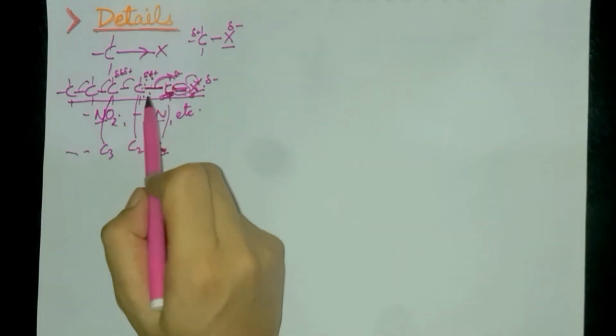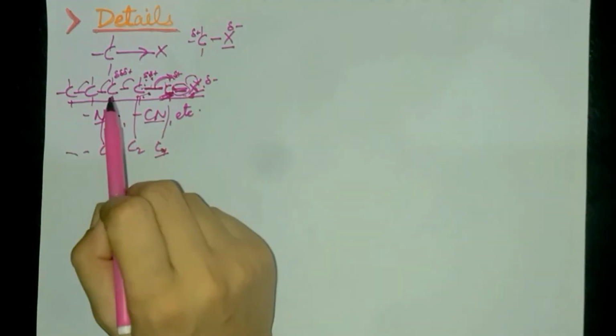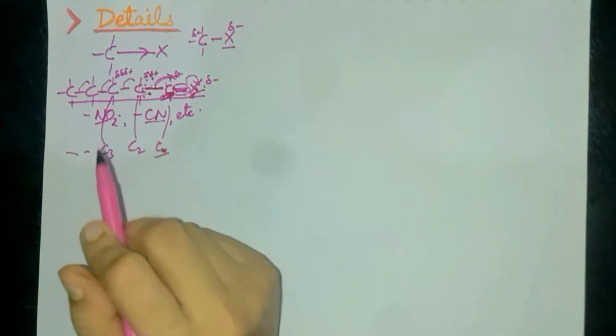This will cause carbon 2 to acquire a small positive charge, but this charge on carbon 2 will be smaller than on carbon 1. Similarly carbon 3 will acquire a positive charge that will be still smaller than carbon 2. So this effect is still relayed further. In fact, inductive effect tends to be insignificant beyond the second carbon atom.